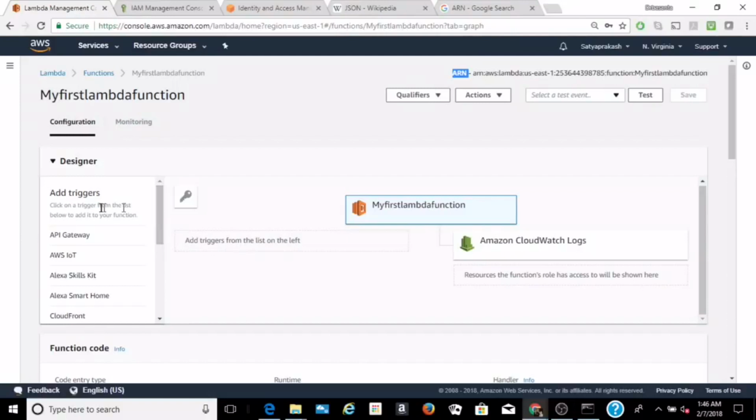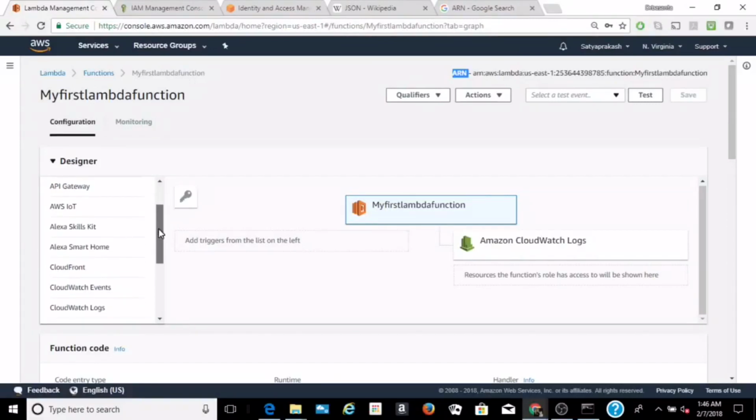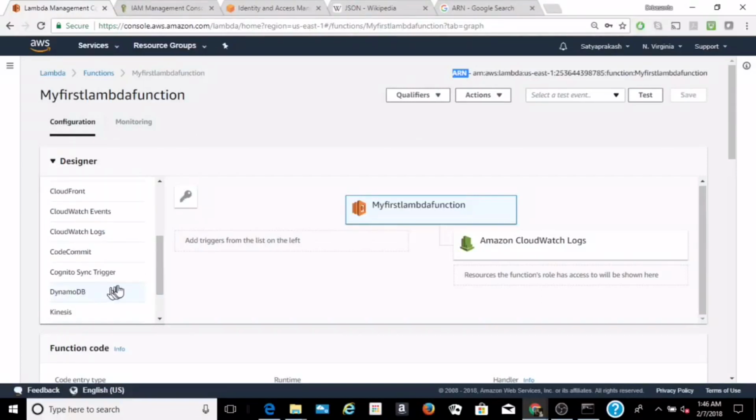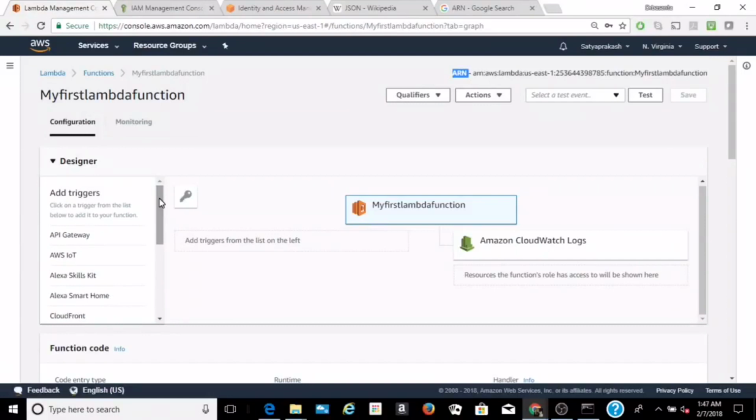So we can see the various events which can trigger the function are API Gateway, AWS IoT, Alexa Skill Kit, Alexa Smart Home, CloudFront, DynamoDB, Kinesis, S3, and so on. So in this tutorial, this video, we will select Alexa Skill Kit as the trigger. Once we associate the trigger with the function, it needs some configuration. We'll see how we can configure the trigger later.